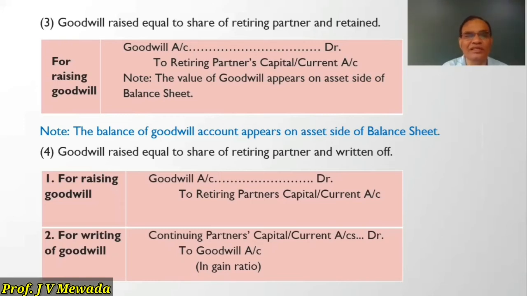Now this is the only treatment in which the gain ratio is required. So you have to calculate the gain ratio only if this particular treatment is given, that is, goodwill is raised equal to the share of retiring partner and it is to be written off. Then only you need the gain ratio. Okay. Otherwise there is no need to calculate the gain ratio.